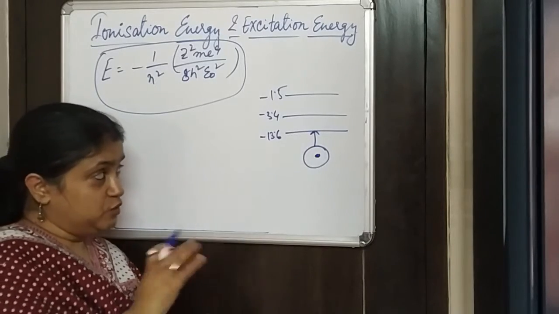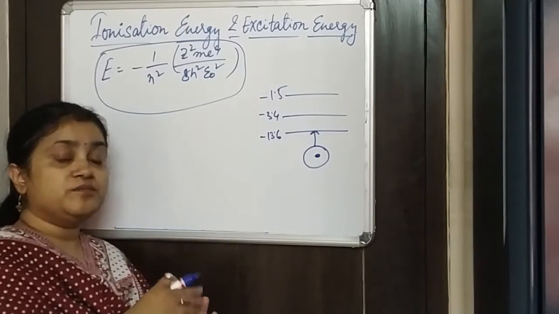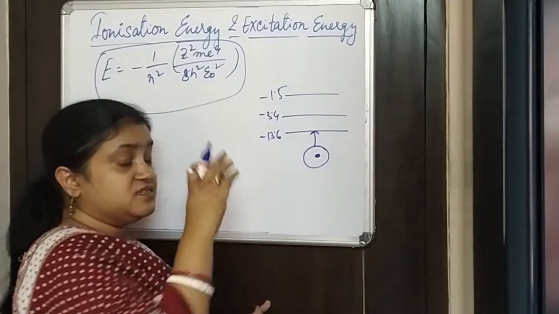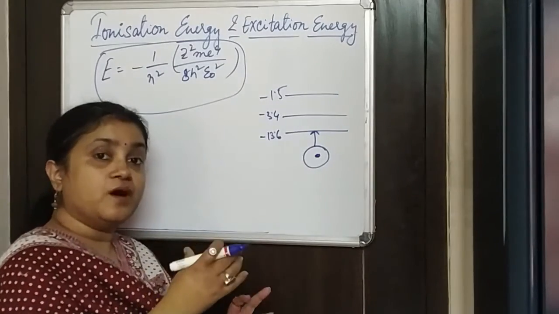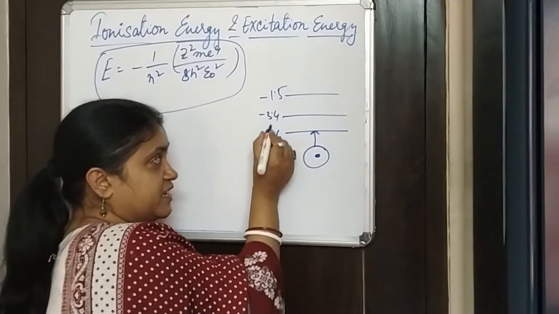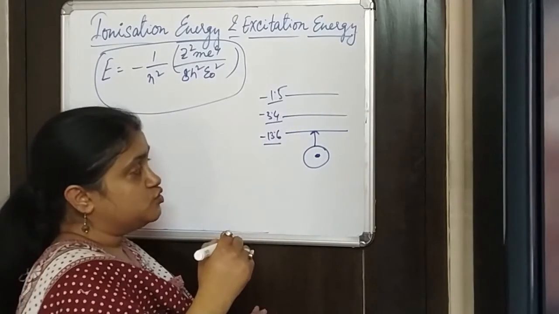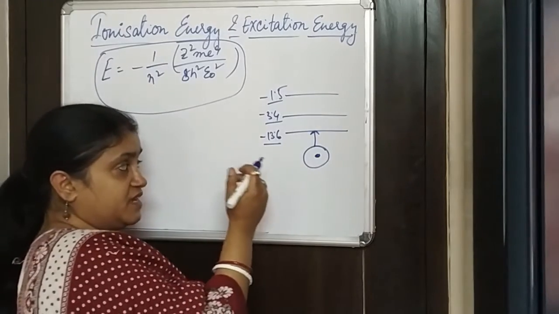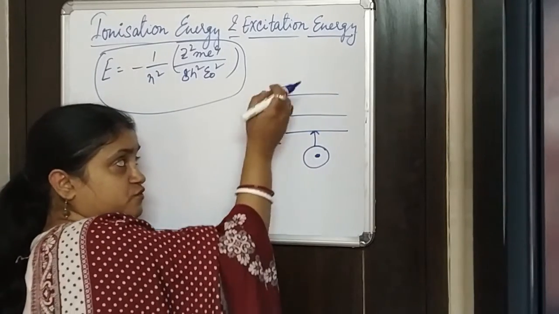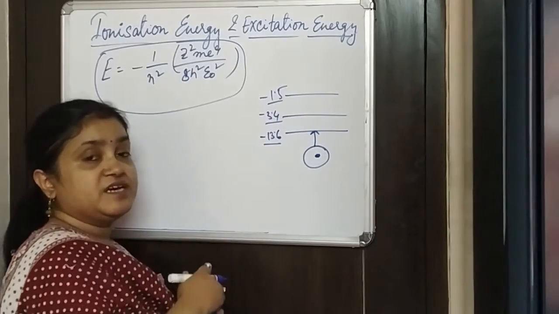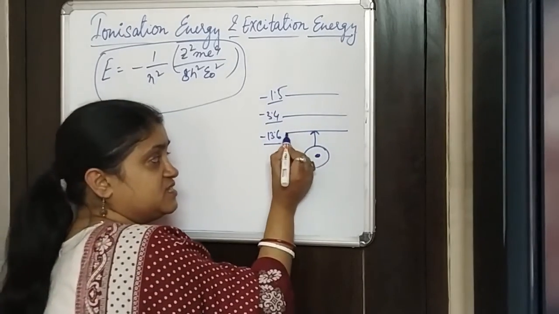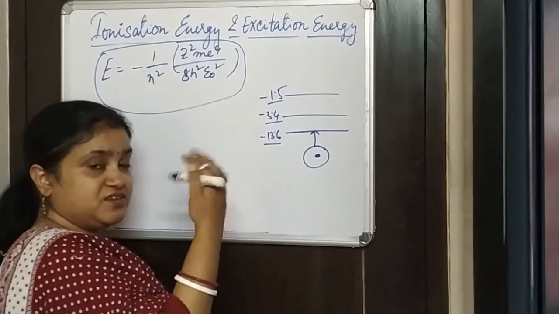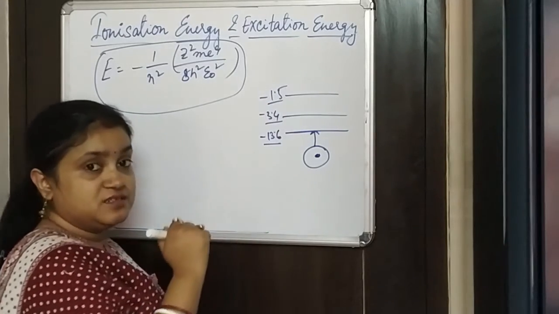If we look at this whole thing from another perspective, as the energies are bound, they are negative in sign. If you consider this negative sign, then this is the least energy. So minus 1.5 is definitely greater than minus 13.6.